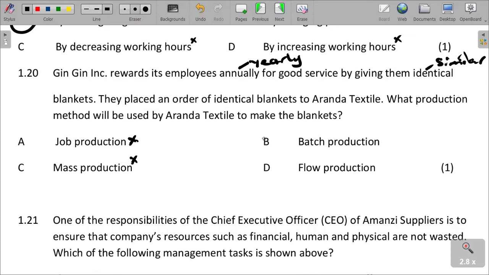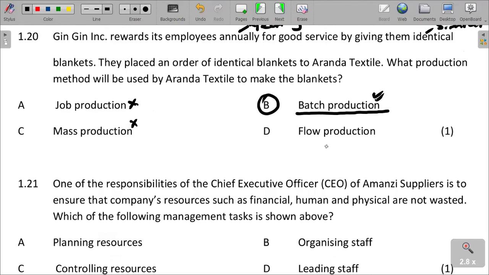So we can talk about batch production, which is according to the batch which is needed or wanted by the Gene company. They produce according to the batch, which should be the batch for this company, which wants similar blankets that must be the same.